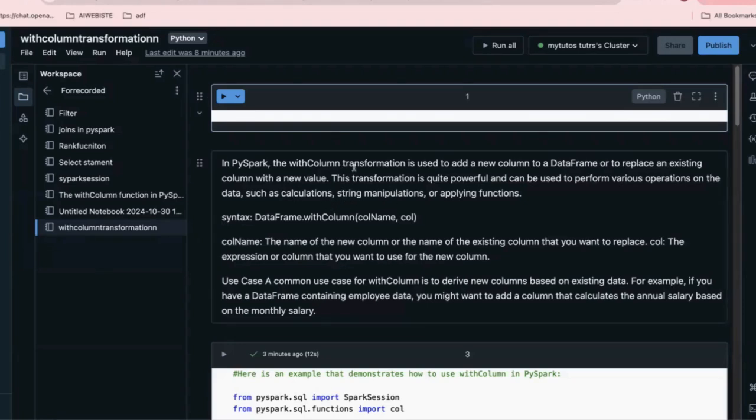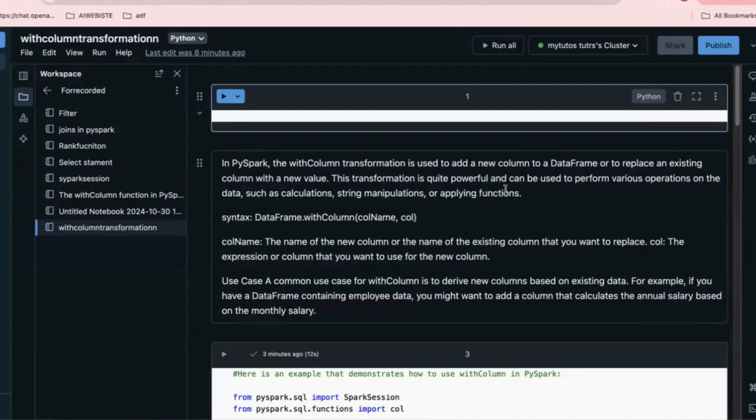In PySpark, withColumn transformation is an easy way to add a new column to a data frame or replace an existing column with a new value. If you are already aware of data flow in Azure Data Factory, it works like a derived column transformation. Similar kind of thing.